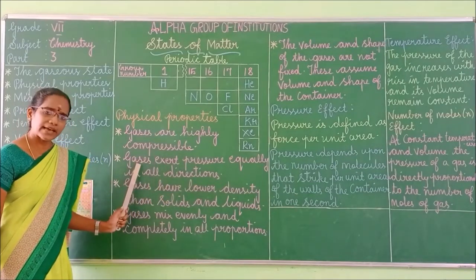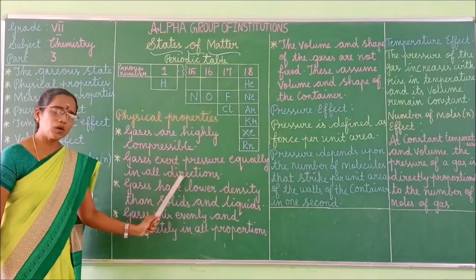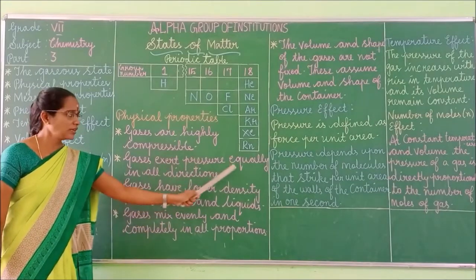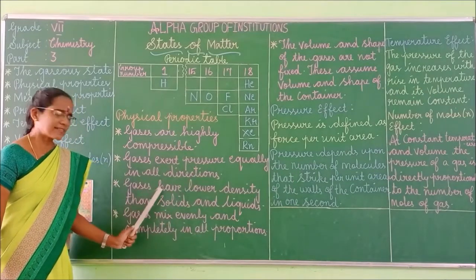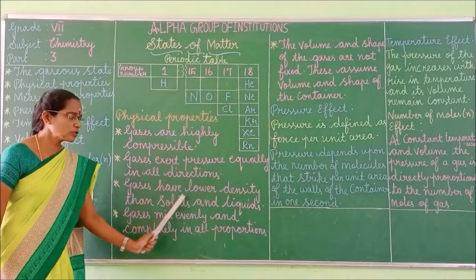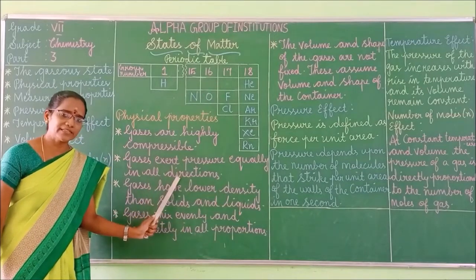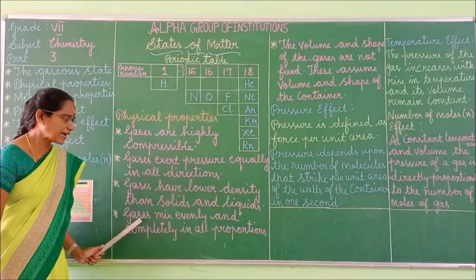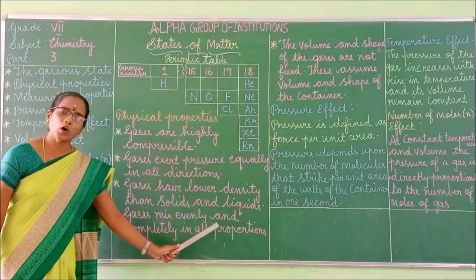Next one, gases exert pressure equally in all directions. Gases have lower density when compared to solids and liquids. Gases mix evenly and completely in all proportions.